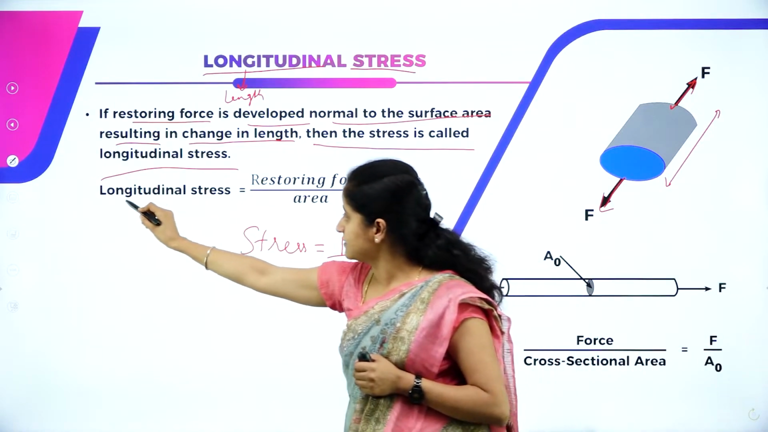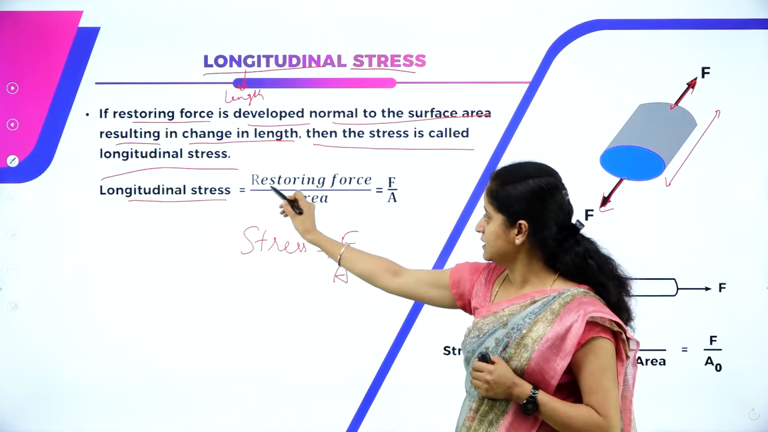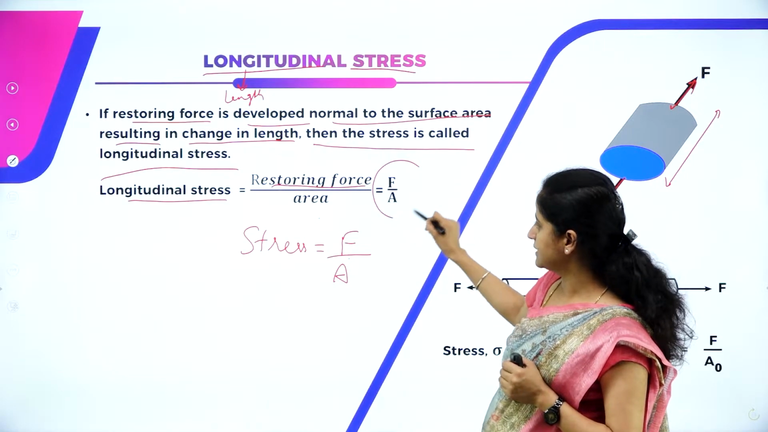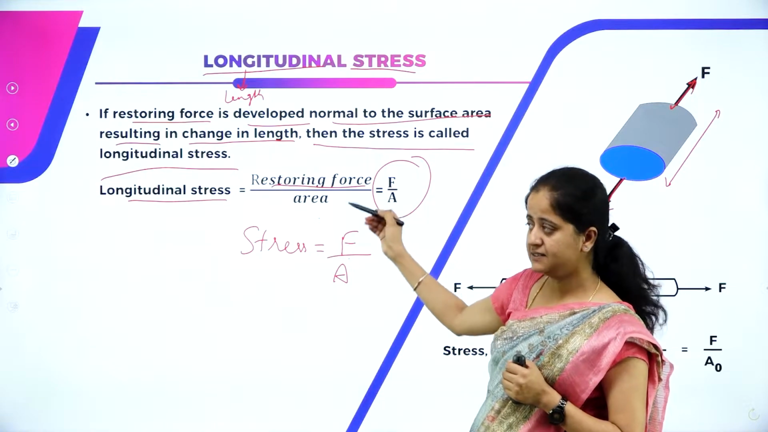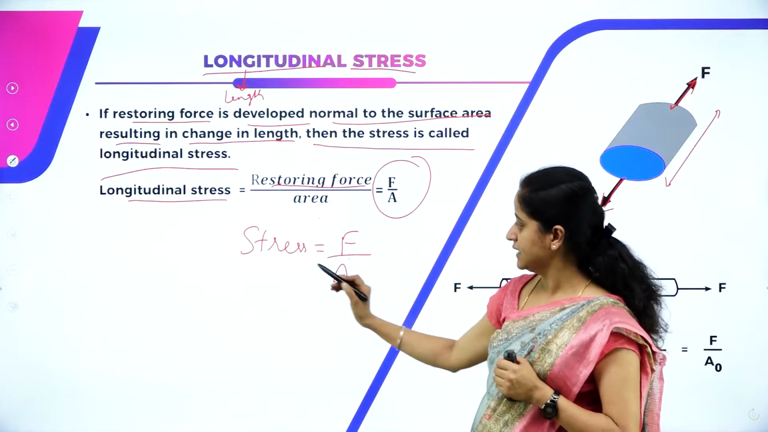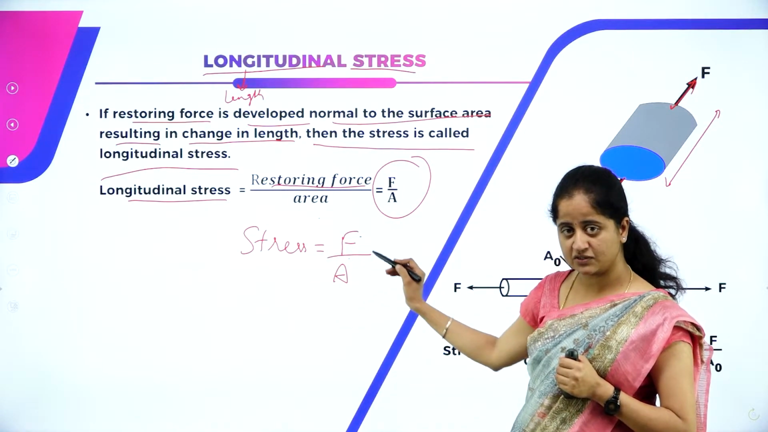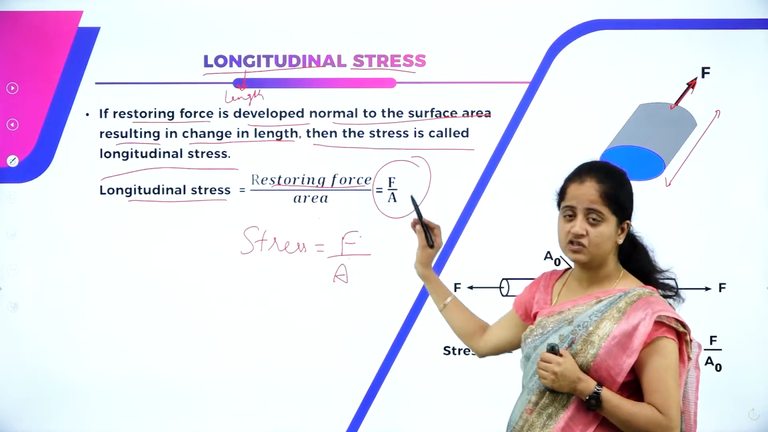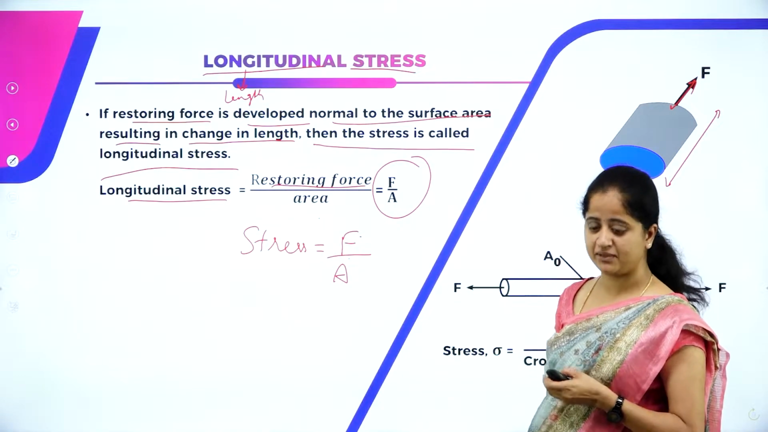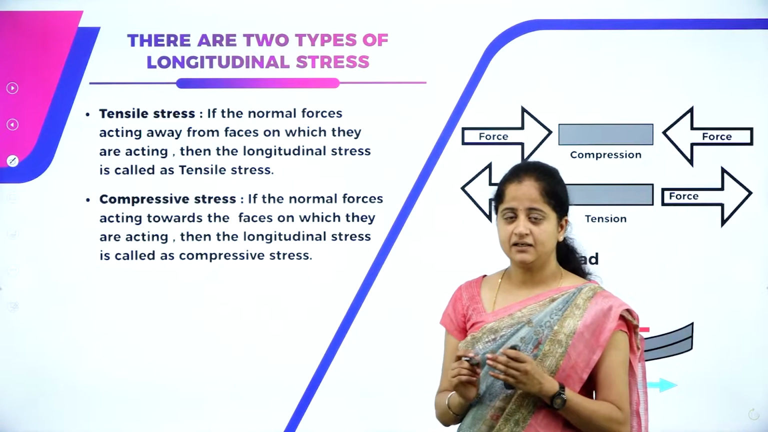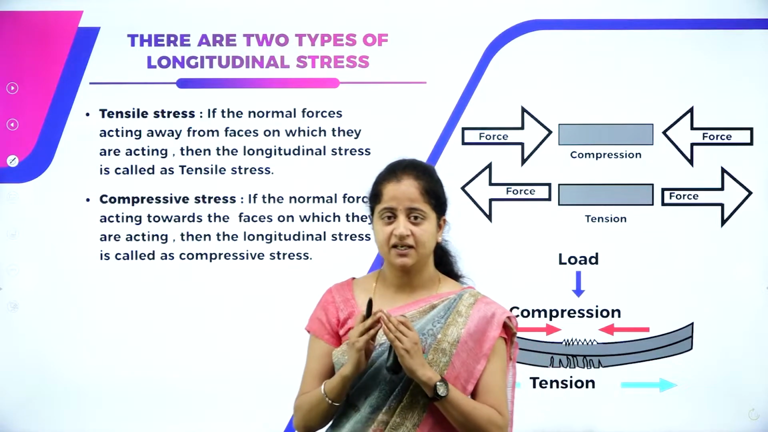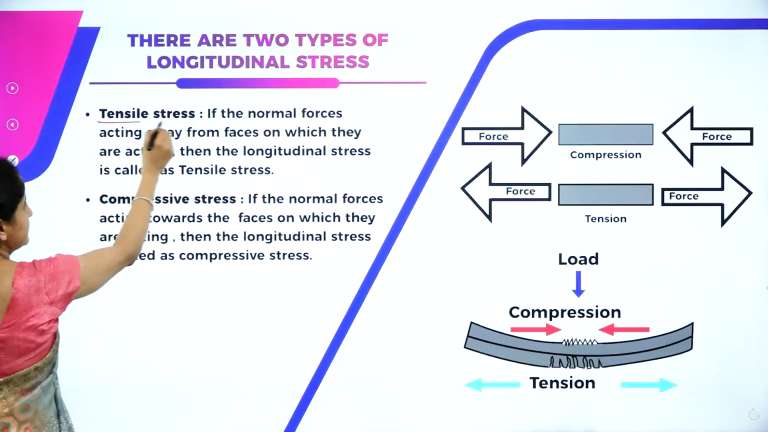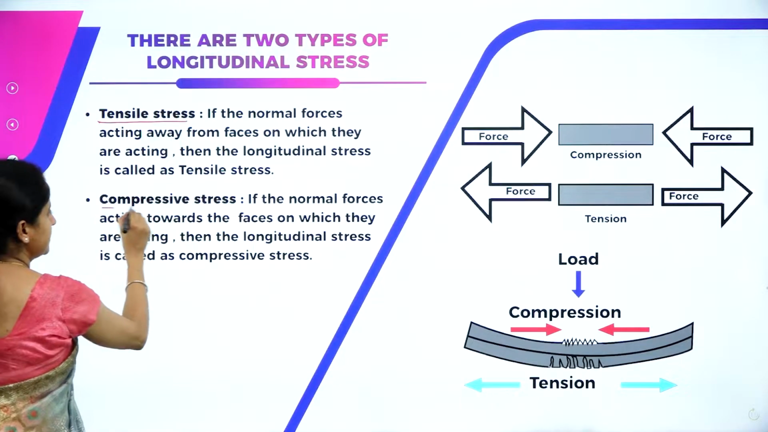So longitudinal stress can be written as restoring force divided by area, and the formula for this is F by A. Since it is also a type of stress, the stress formula is also restoring force per unit area, that is F divided by A, and longitudinal stress can also be defined as F divided by A. Next, as I told you about the classification, there are two types of longitudinal stress. One is tensile stress, the other one is compressive stress.